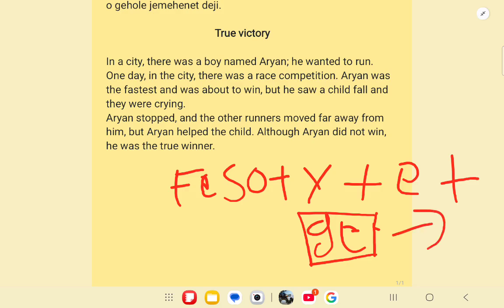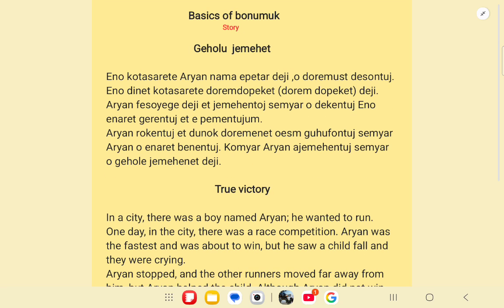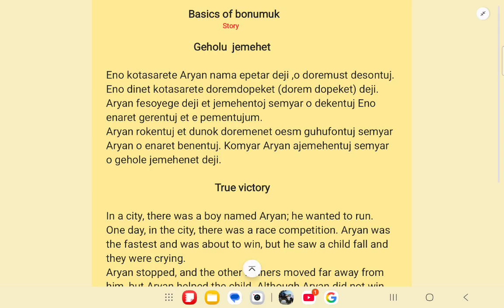So fesoyege means fastest, but fesoyege is only used for the masculine singular, because the suffix refers to Aryan. Fesoyege deji means Aryan was the fastest. Here it is written, Aryan was the fastest.